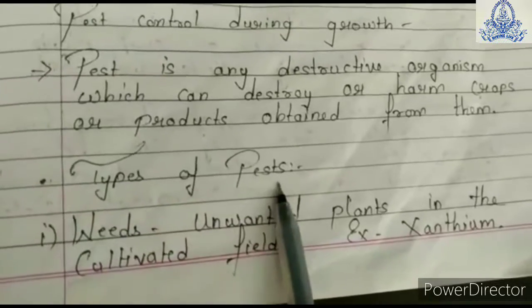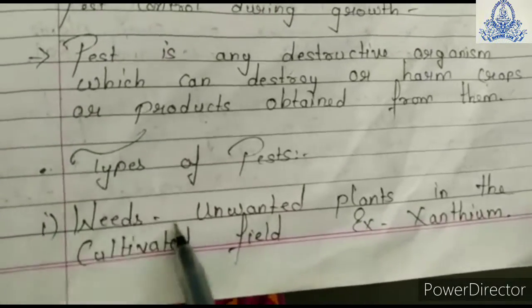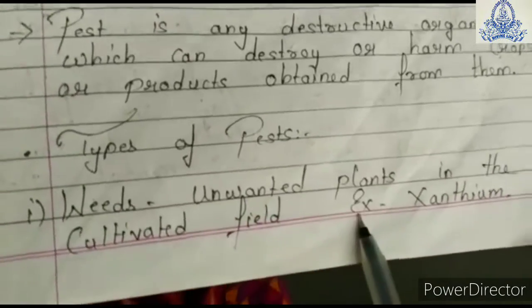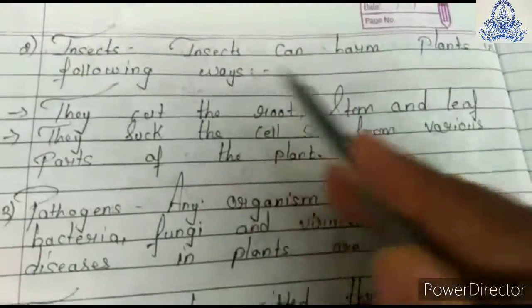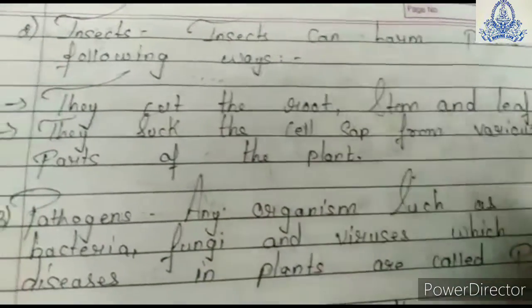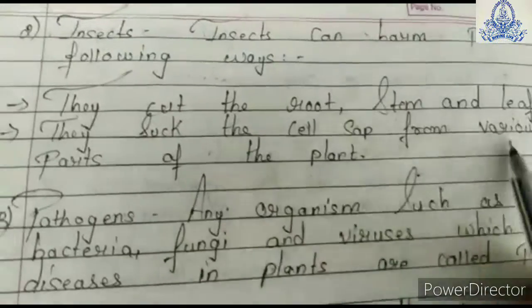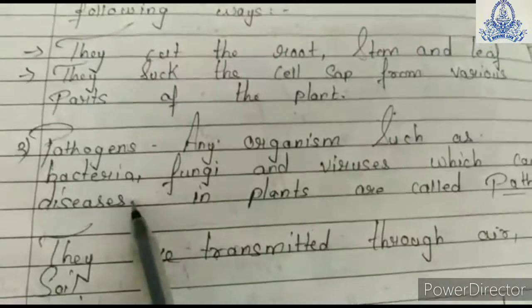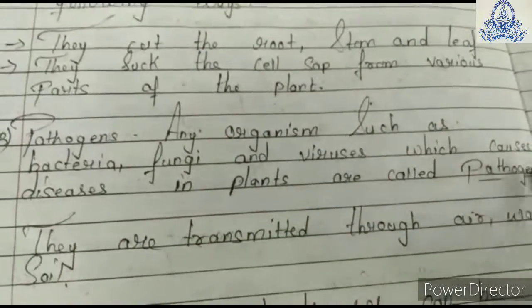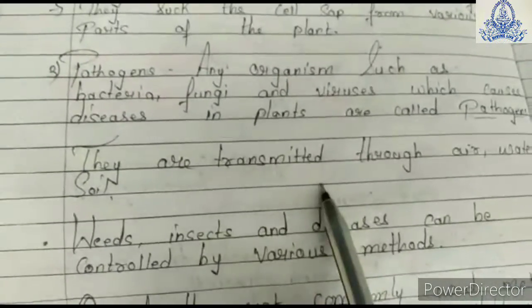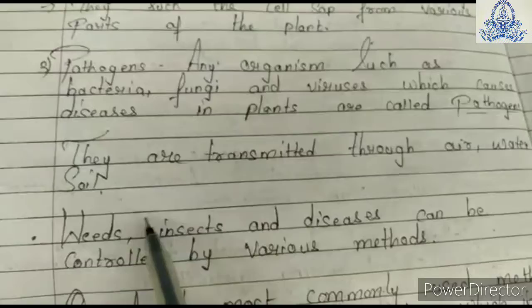Let us see the types of pest. Weeds. They are nothing but unwanted plants which grow together in the cultivated field. Example, xanthium. Insects. Insects can harm the plants in the following ways. They can cut the root, stem and leaf. They suck the cell sap from various parts of the plant. Pathogen. Any organism such as bacteria, fungi and viruses which causes disease in plants is called what? Pathogens. How are they transmitted? They are transmitted through air, water and soil.